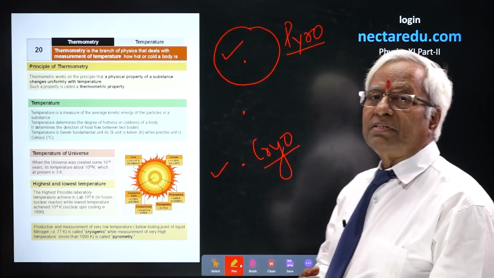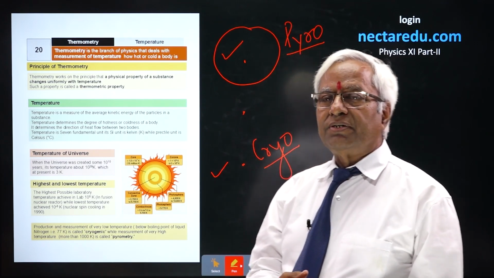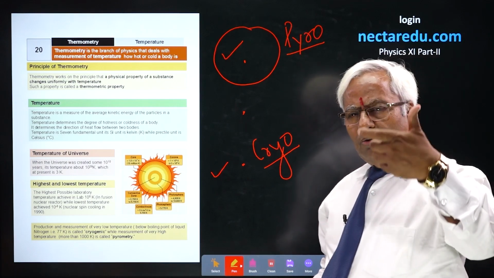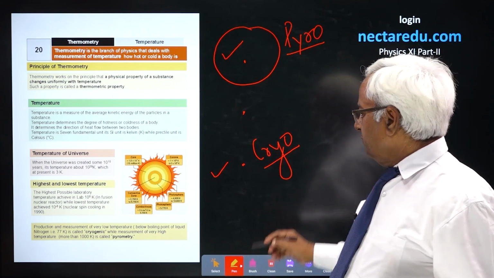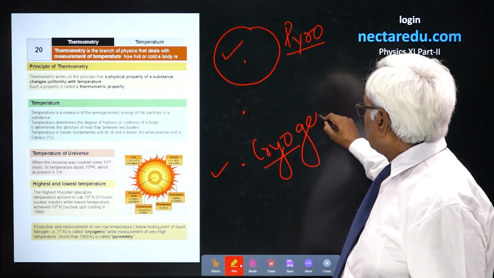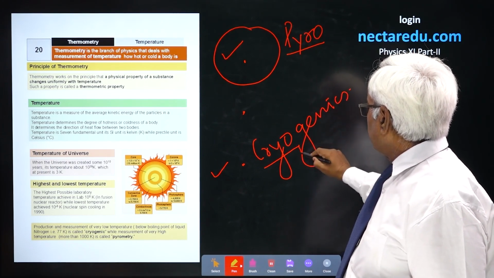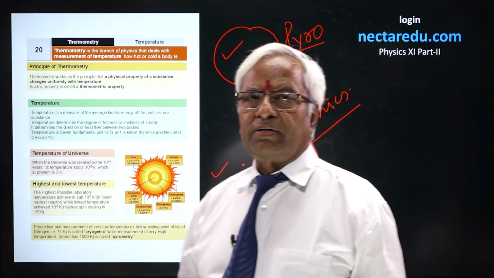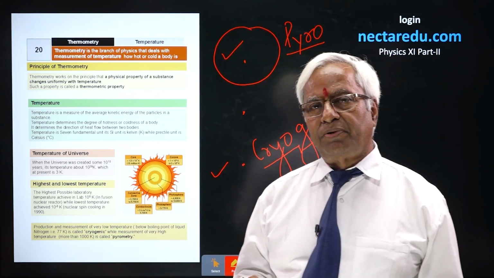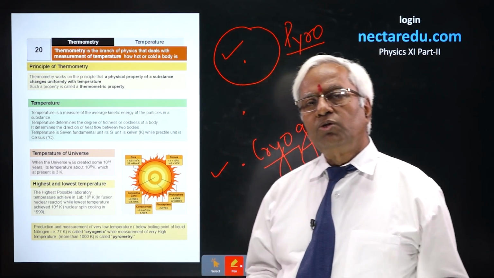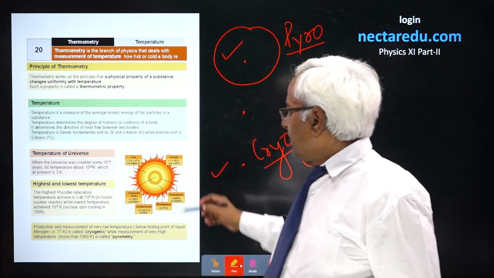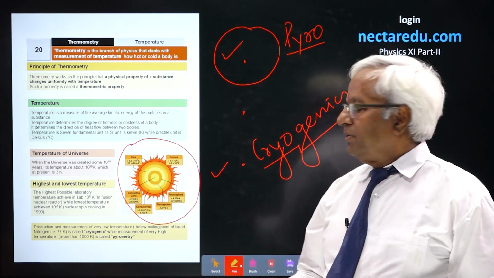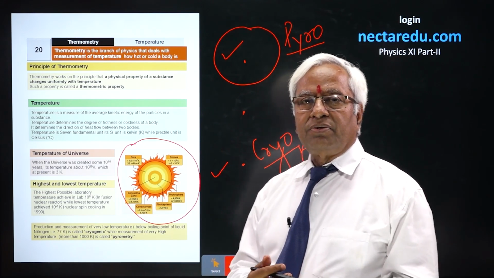For measuring the temperature of the sun, we will use a pyrometer. For measuring the temperature of very low freezing points and all that, we use cryogenics. This is also a question that might appear in the examination. What is cryogenics? Cryogenics is the branch of physics in which we deal with the production or measurement of low temperature, very low temperature. You see different layers of the sun have been represented here with their temperatures.